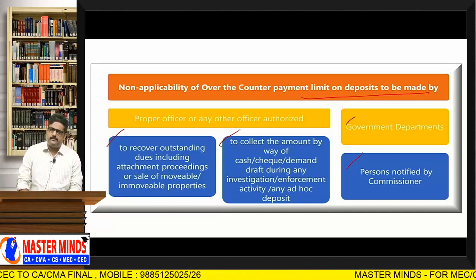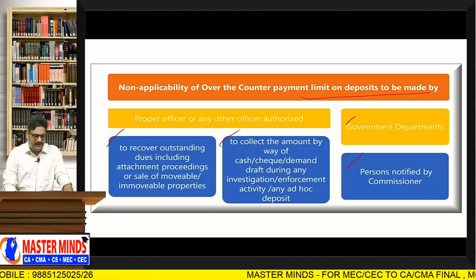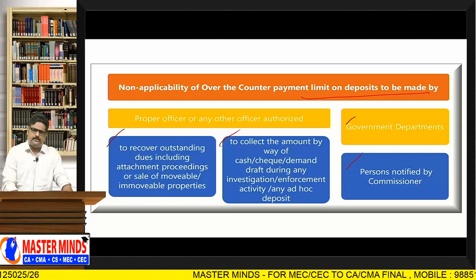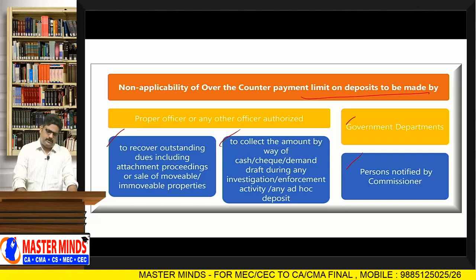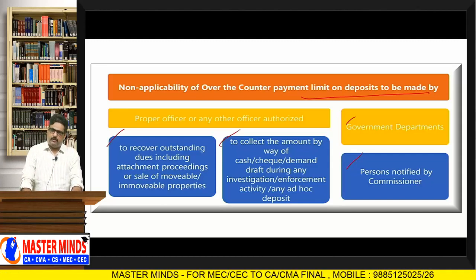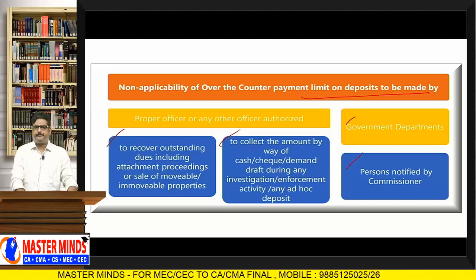In that case, at the time of selling these business assets as well as personal assets, you should remember this point. Whatever amount you get by way of sale of these assets, that amount can be deposited over the counter even though it is more than 10,000 rupees. This is the first point.